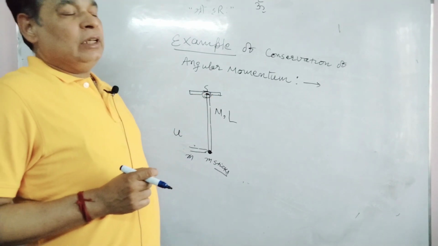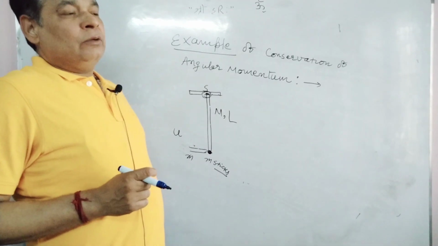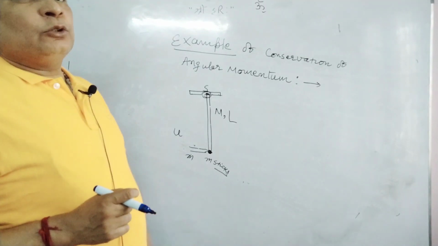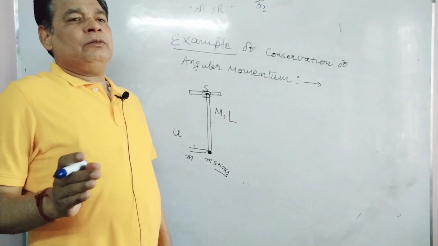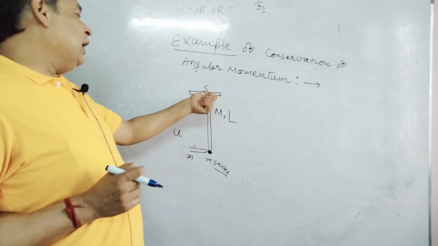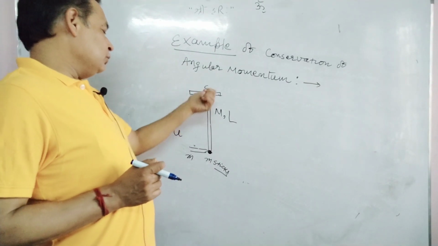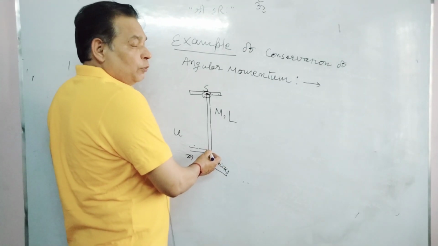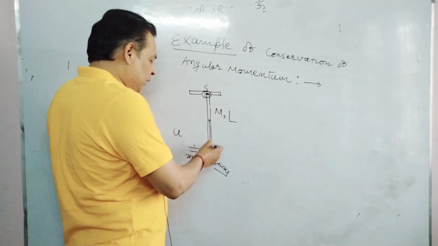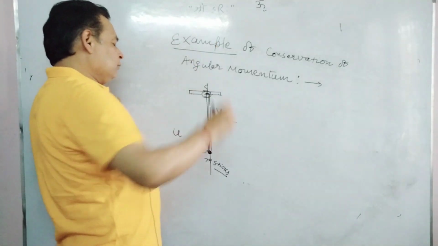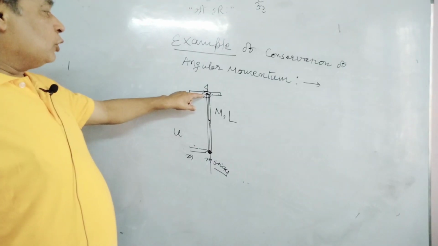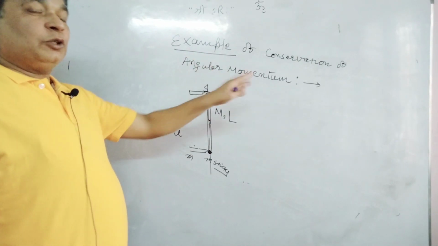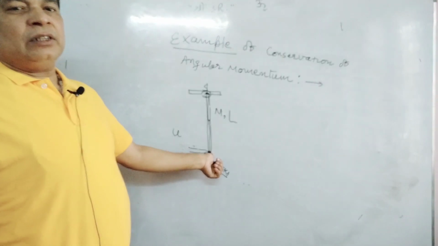So the better option is to take the axis passing through the hinge, perpendicular to the rod. Just after striking, the torque of the weight will be 0, because the weight passes through the axis when the rod is vertical and gives no torque. After some time, when it rotates, the weight will also give torque, but just after striking, it will not.